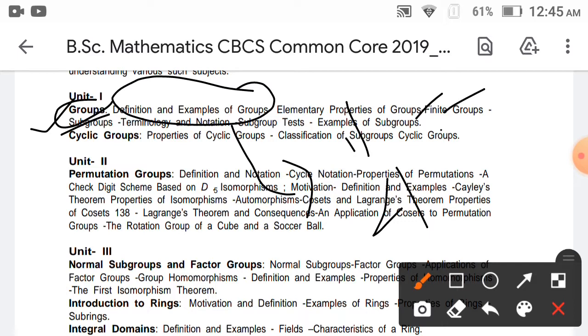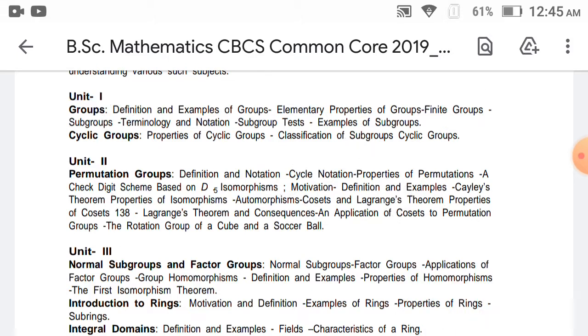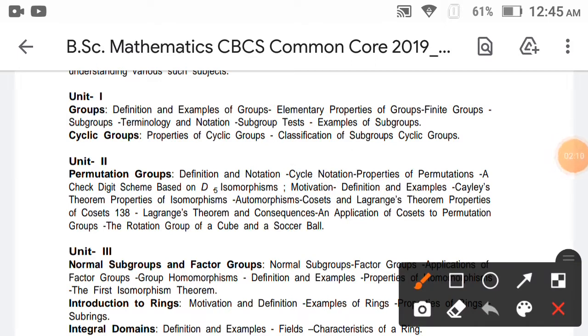You know that a finite group has a finite number of elements. Finite number of elements means countable, a group that can be counted. And an infinite group is not countable; elements that cannot be counted are uncountable elements. Countable means finite, infinite means not countable. A finite group has a countable number of elements. Then there is the subgroup, continuing the process.